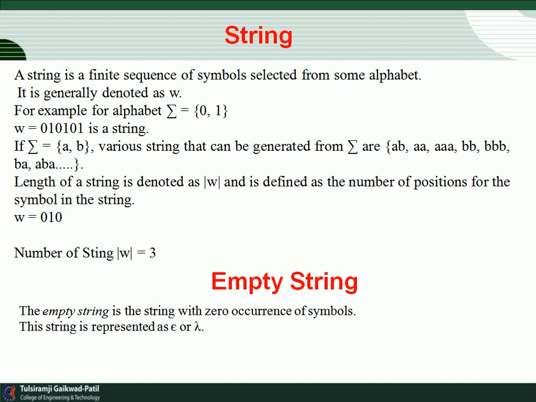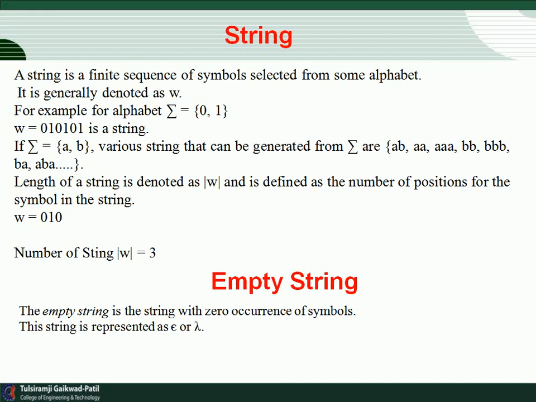The length of a string is denoted as mod of W, and it is defined as the number of positions for the symbols in the string. For example, if W equals 0 1 0, then mod of W equals 3. So a string is a finite sequence of symbols from some alphabet. This is all about the string.